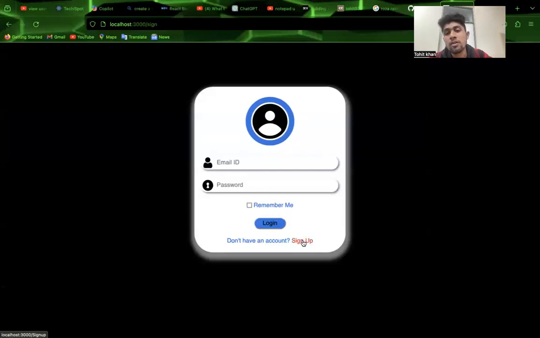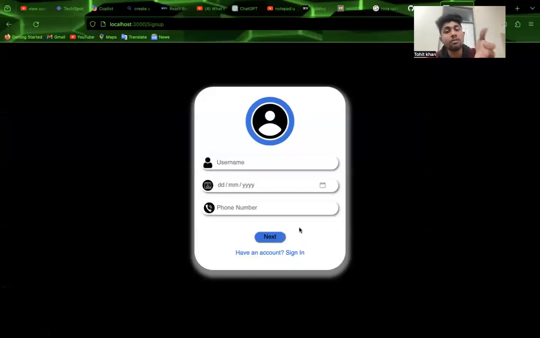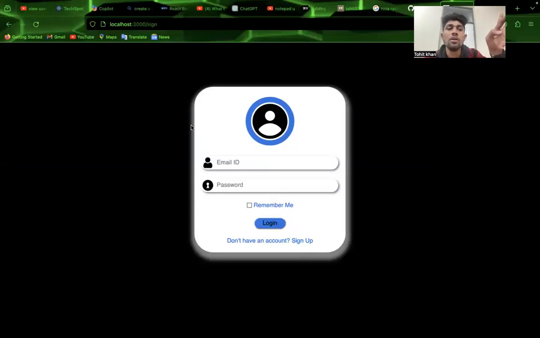Then I will click sign up, and it will move to my sign up form, and then when I click sign in, it will move to the sign in form. I already discussed this.